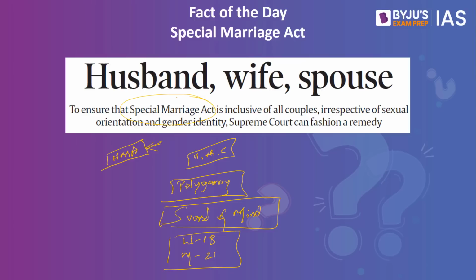However, of late, what we are witnessing is a number of petitions being filed in the Supreme Court of India for same-sex marriages. We have the LGBT community, people who are getting married within the same sex, for example, a man marrying another man, a woman marrying another woman. These people have filed a petition in the Supreme Court to make sure that their marriages are registered under the Special Marriage Act. All that they are saying is that this concept of husband and wife should be removed for such people, and what should be given is a neutral spouse.